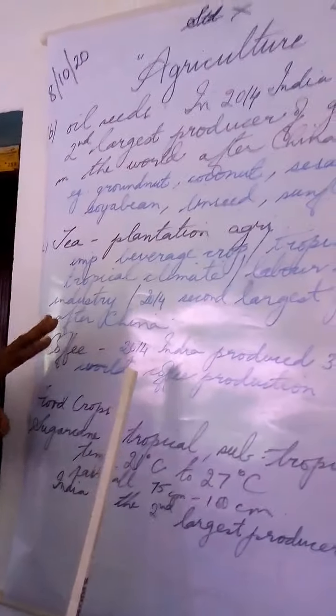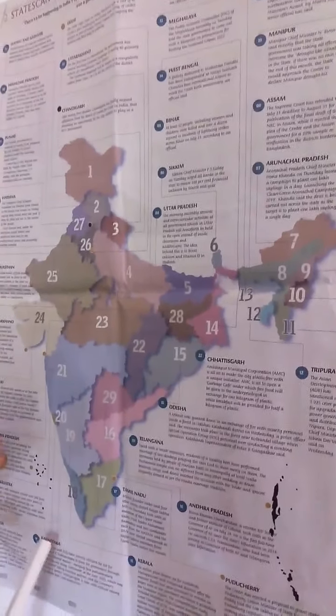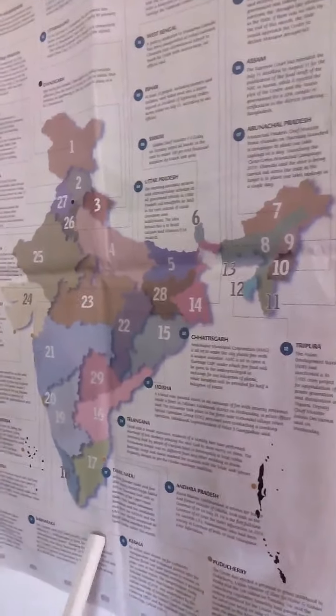Is this part clear? Now I wish to give you another work which will be considered as subject enrichment. I want you to take an A4 size paper. In that, you have to draw a map of India. You can draw it, or you can very well trace it, and you have to draw the different states. Just like you can see this map here, different states have been marked as 1, 2, 3, 4. So you also have to do the same.